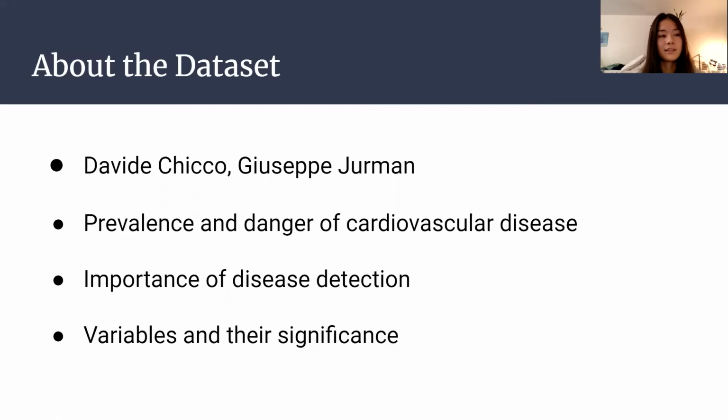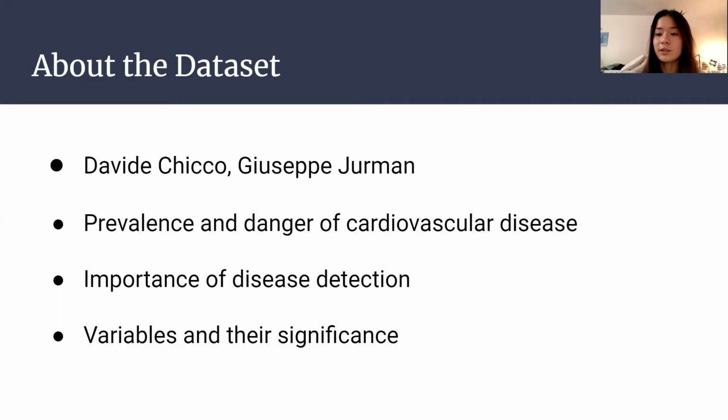This data set is important because it can be used for early disease detection by telling patients their likelihood of dying if they have a collection of these variables and certain levels. So these variables that can be used for disease detection include anemia, the presence of high blood pressure, their sex, their age, and certain risk behaviors such as smoking.